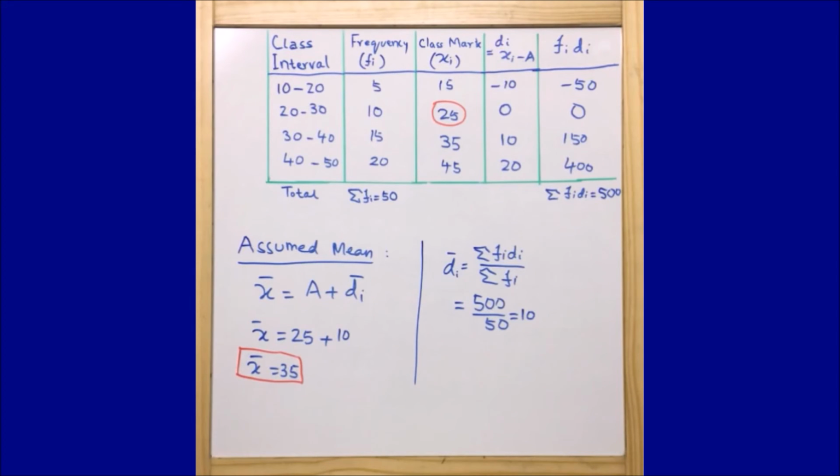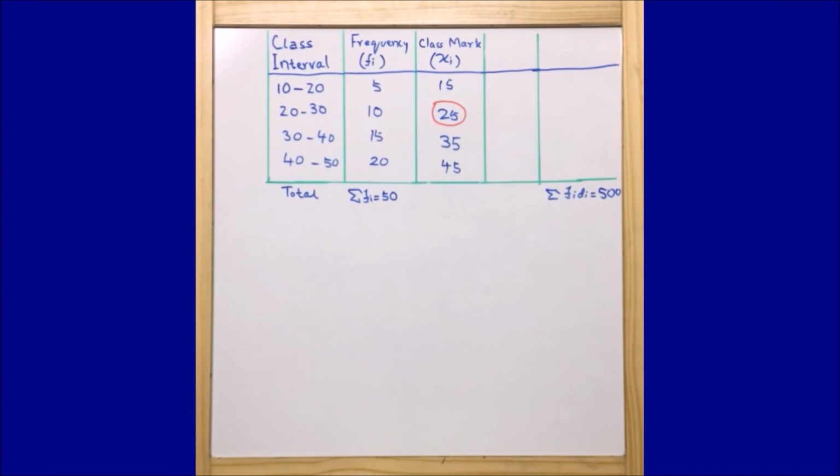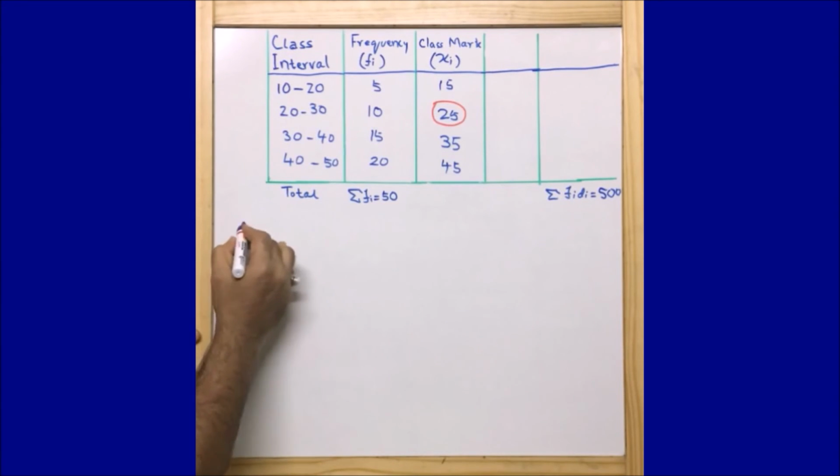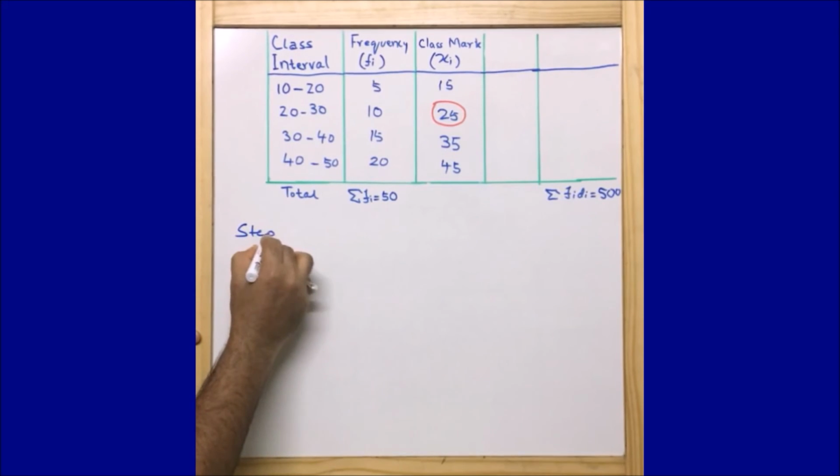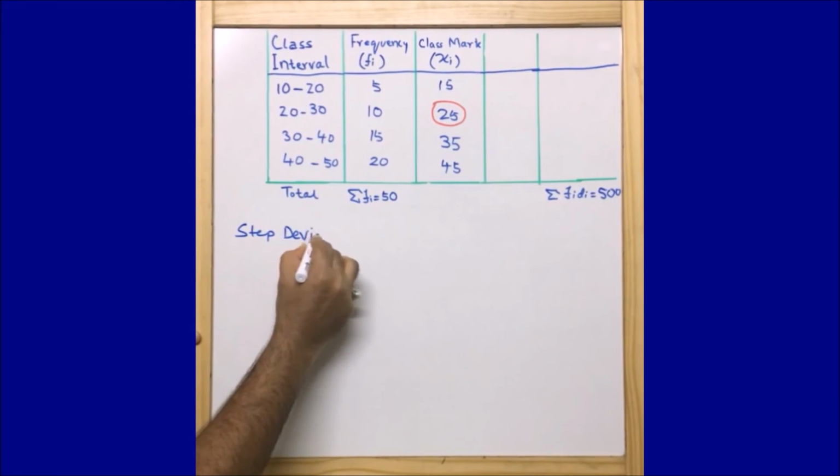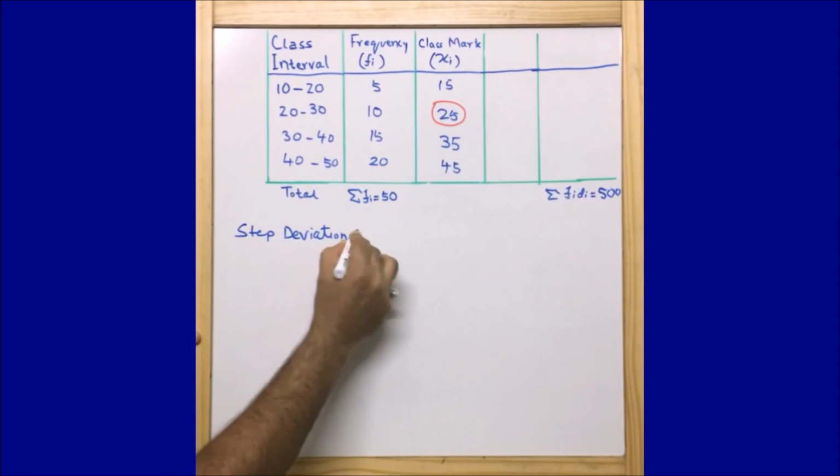Now we will move ahead and we will see how we are going to find out the mean using the same data applying step deviation method. So let us first of all write down the formula for the step deviation method, then we will easily understand what exactly we need to find out. Now the formula for step deviation method.